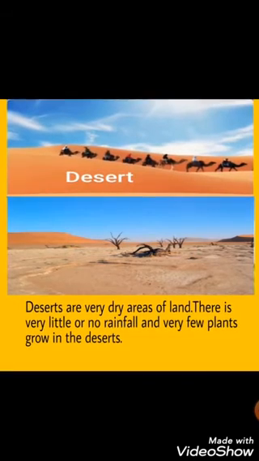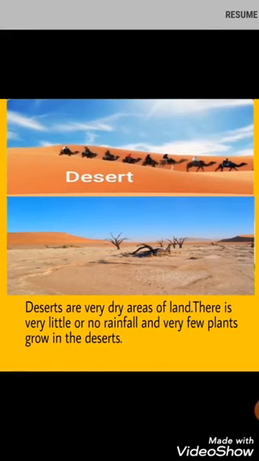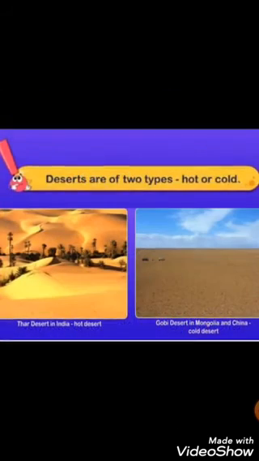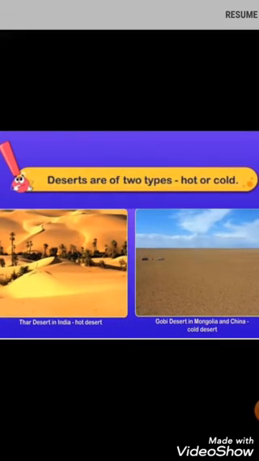Desert. Deserts are very dry areas of land. There is very little or no rainfall, and very few plants grow in the desert. Deserts are of two types, hot or cold desert. The Thar Desert in India is a hot desert, whereas the Gobi Desert in Mongolia and China is an example of a cold desert.